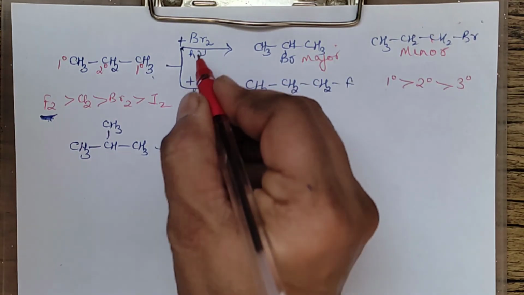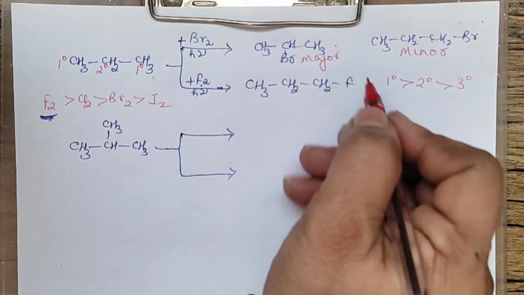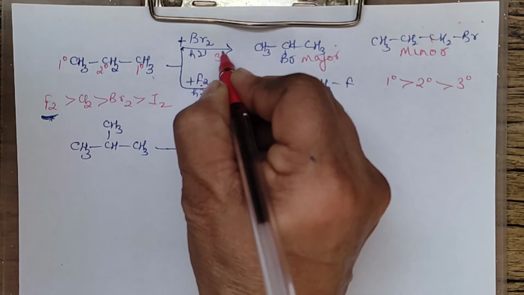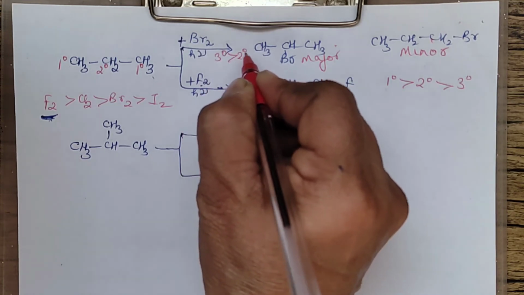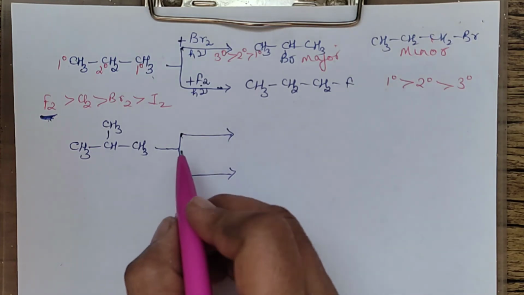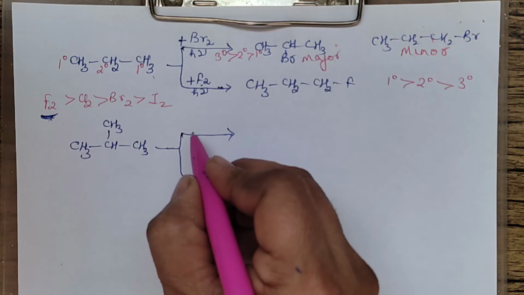Right, so for bromine, what is the order of this hydrogen atom substitution? It is 3 degree most stable, then 2 degree and then 1 degree. For fluorine, it is the reverse order. The same thing, if you can see here, this is another example I have considered.